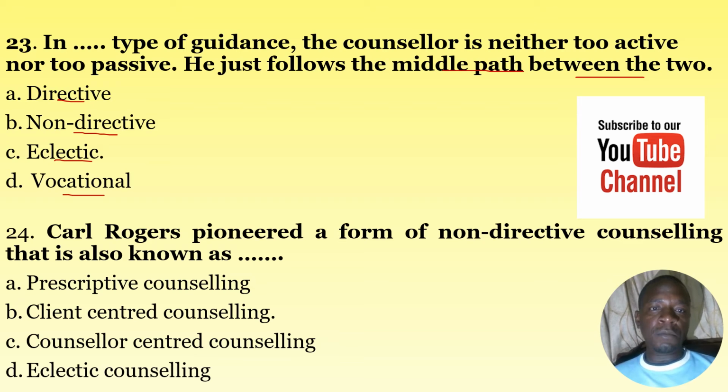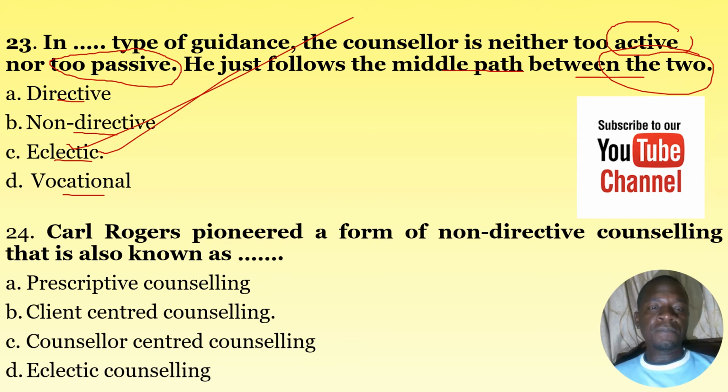In this type of guidance, the counselor is neither directive nor too passive, but he makes use of the two. So the correct answer here is eclectic, because this is the one in which the counselor makes use of two or more approaches to counseling.